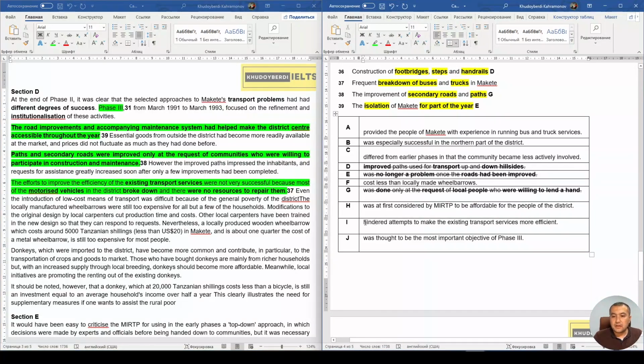Here, hindered attempts, right, hindered means stopped, right? So there were no resources to repair them, which means hindered attempts to make the existing transport service more efficient, which means the existing transport service was not very successful. They are not efficient because there are problems here, right? Hindrance here, because there were no resources to repair them. That's why the answer should be I here.